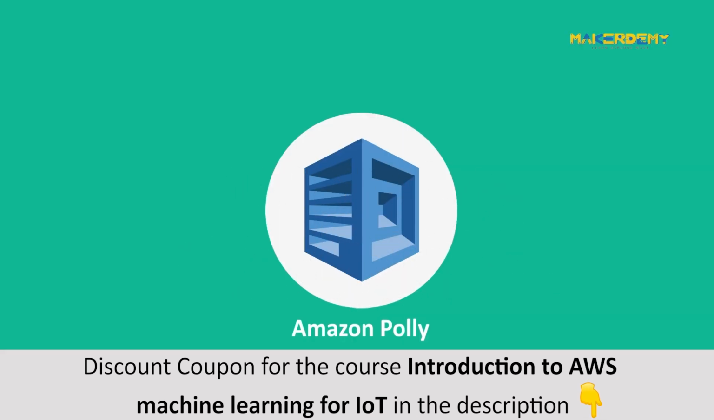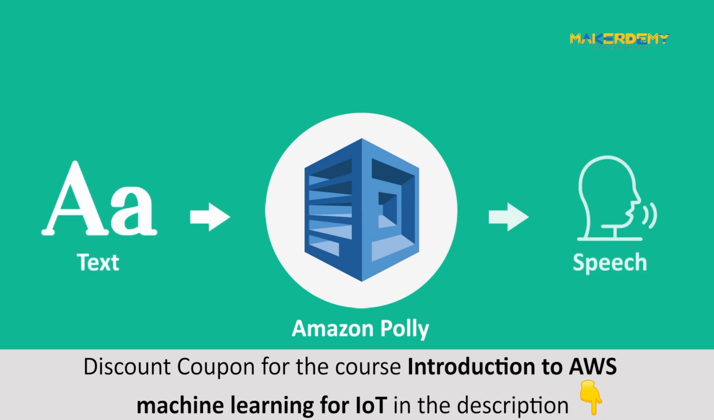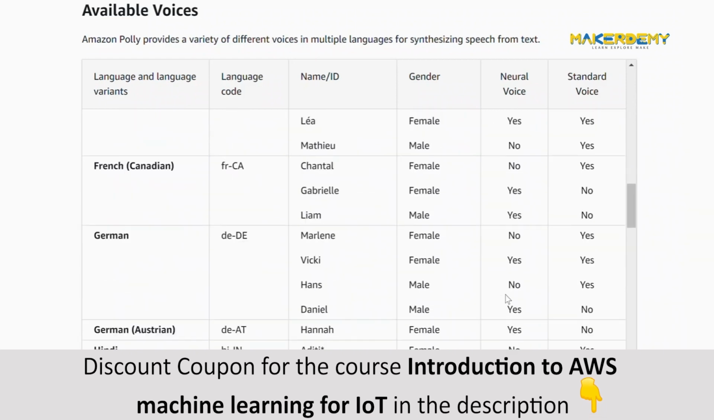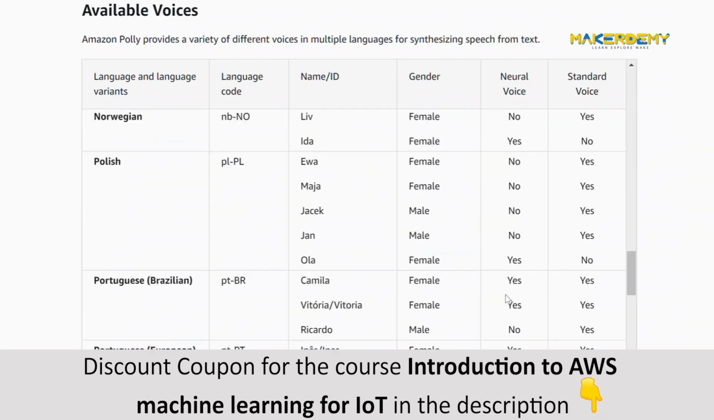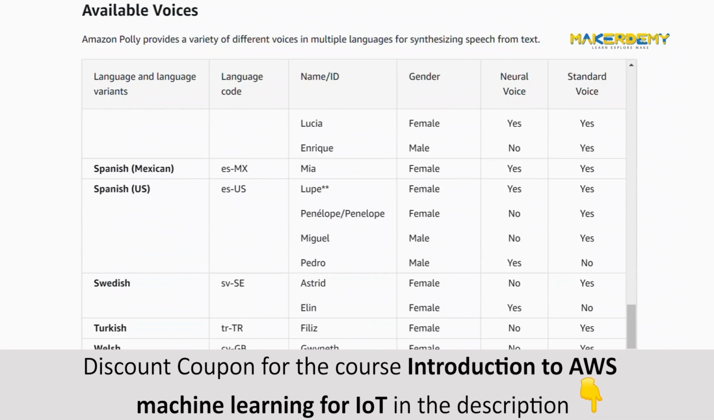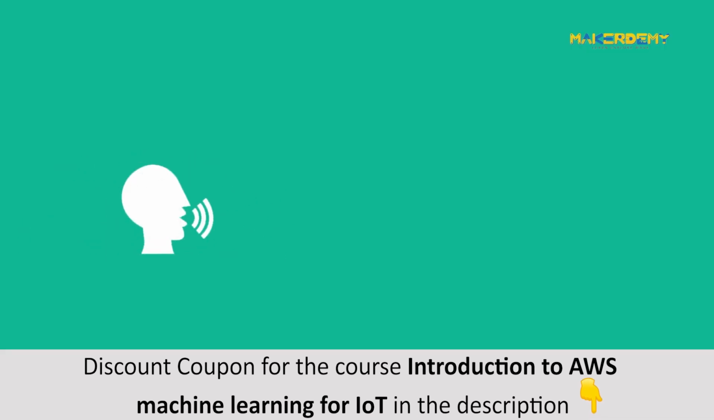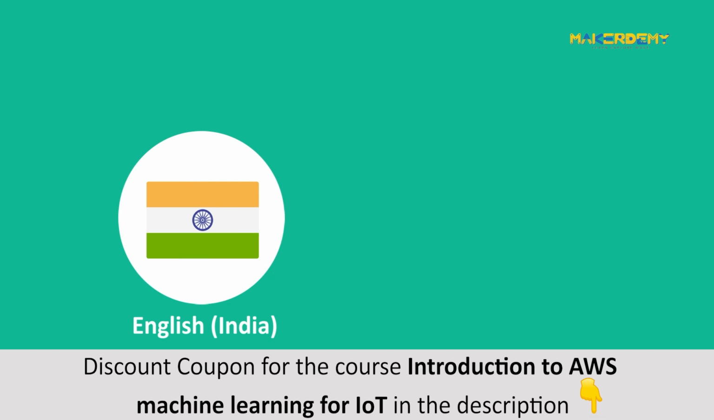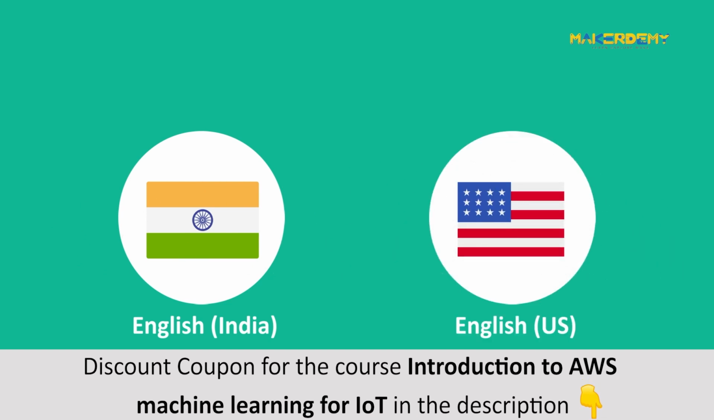Amazon Polly is an AWS cloud machine learning service that converts text into human-like speech. Amazon Polly supports various lifelike voices in multiple languages with different types of lifelike voices. By type of lifelike voices, we mean you can choose a male or female voice or type of accent, etc., different languages, as in you can go for English India, English US, etc.